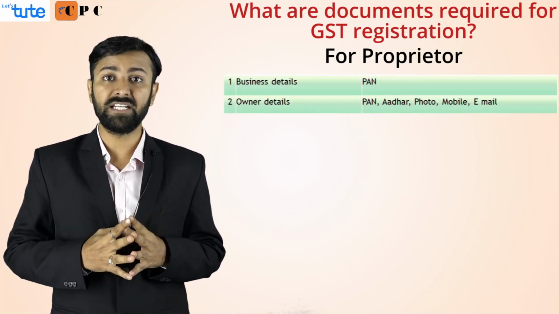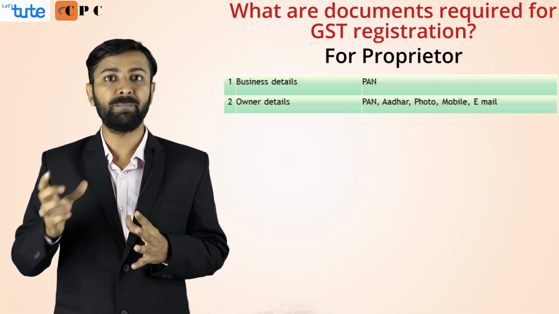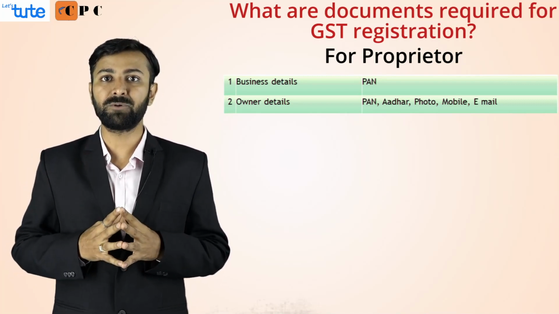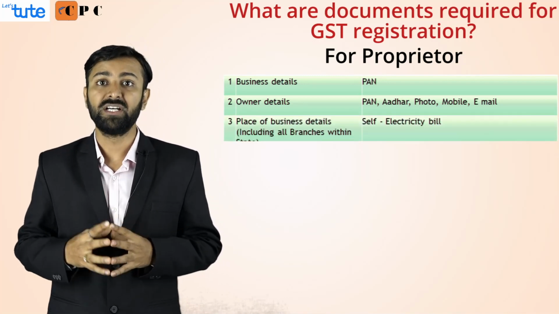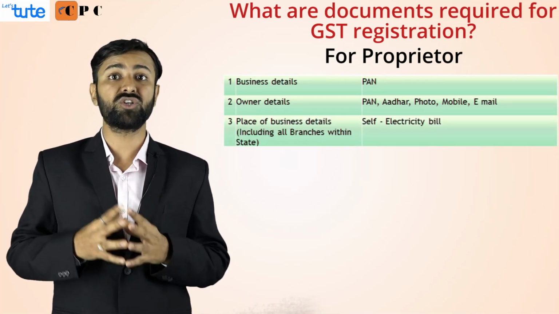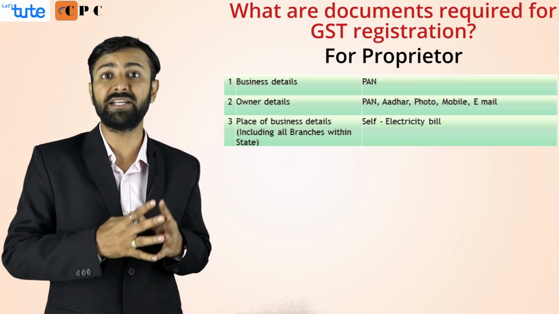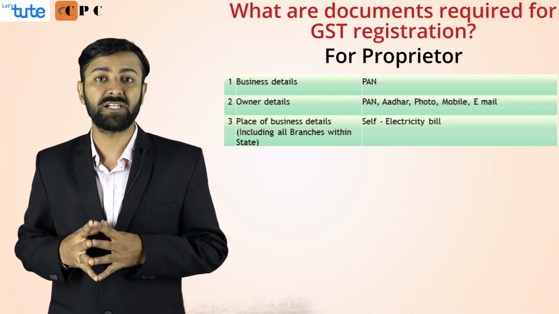and the PAN detail of the owner. The PAN detail will be the PAN card of the owner, the proprietor. Being a proprietorship concern, the same PAN is used for the business. Second point, place of business. The place of business should be either self-occupied, or it may be rented, or it may be for free consent.